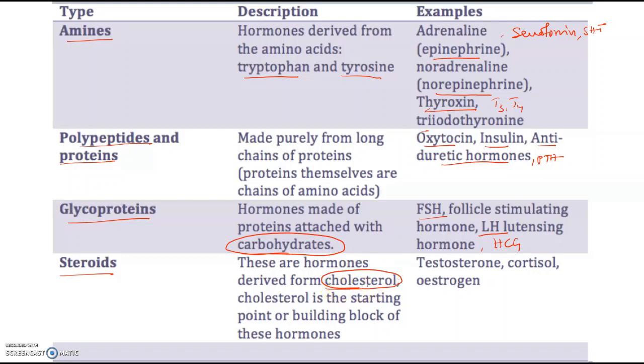These hormones are derived from cholesterol. These are mostly group 1 hormones. Because they are derived from cholesterol, they are lipophilic. They are not soluble in water, so not soluble in plasma as well. Correct? So they have all the properties of fatty acids. All right. Examples are testosterone, cortisol, and estrogen. So these are the different types based on from where they are produced or how they are produced.